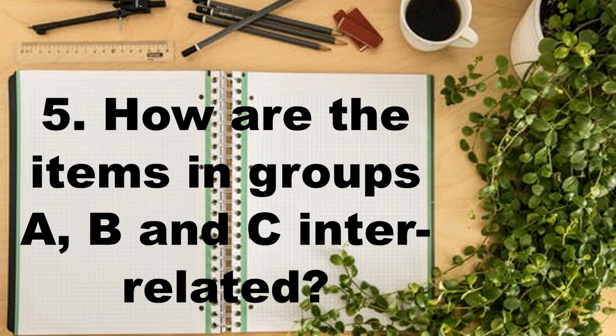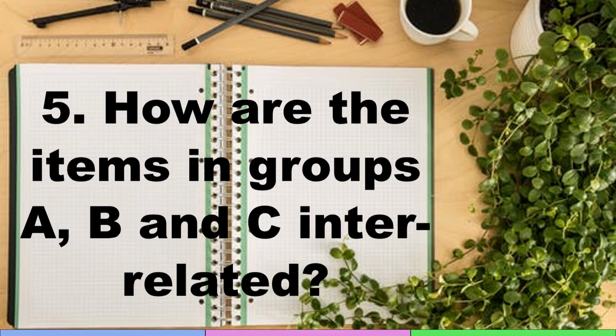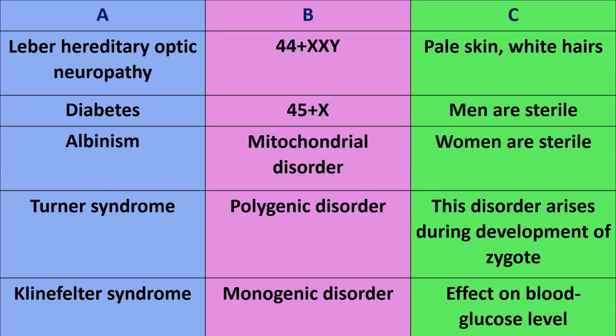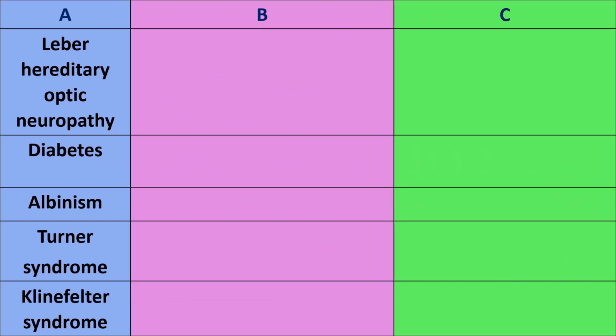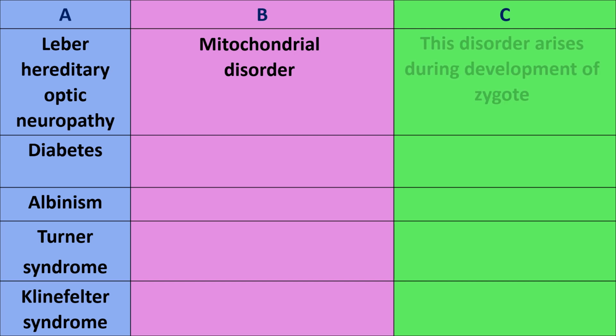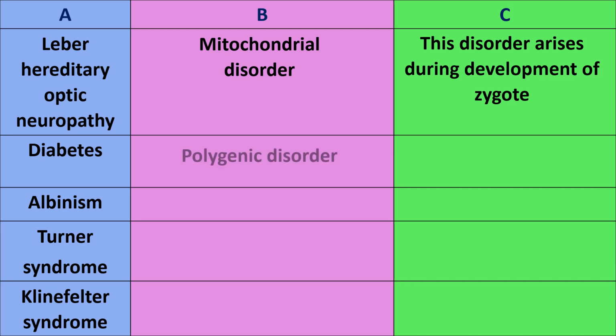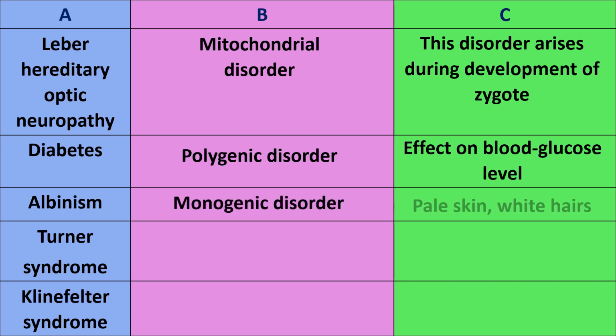Question 5. How are the items in groups A, B and C interrelated? Group A: Leber hereditary optic neuropathy, mitochondrial disorder. Group B: this disorder arises during development of the zygote. Group C: Diabetes, polygenic disorder, effect on blood glucose level. Albinism, monogenic disorder, pale skin, white hairs.